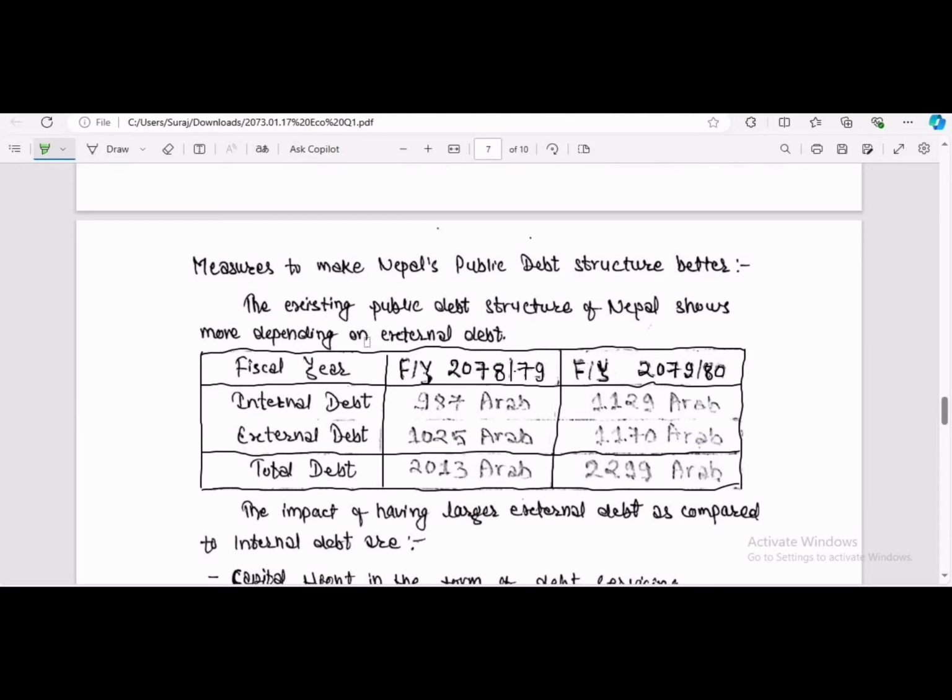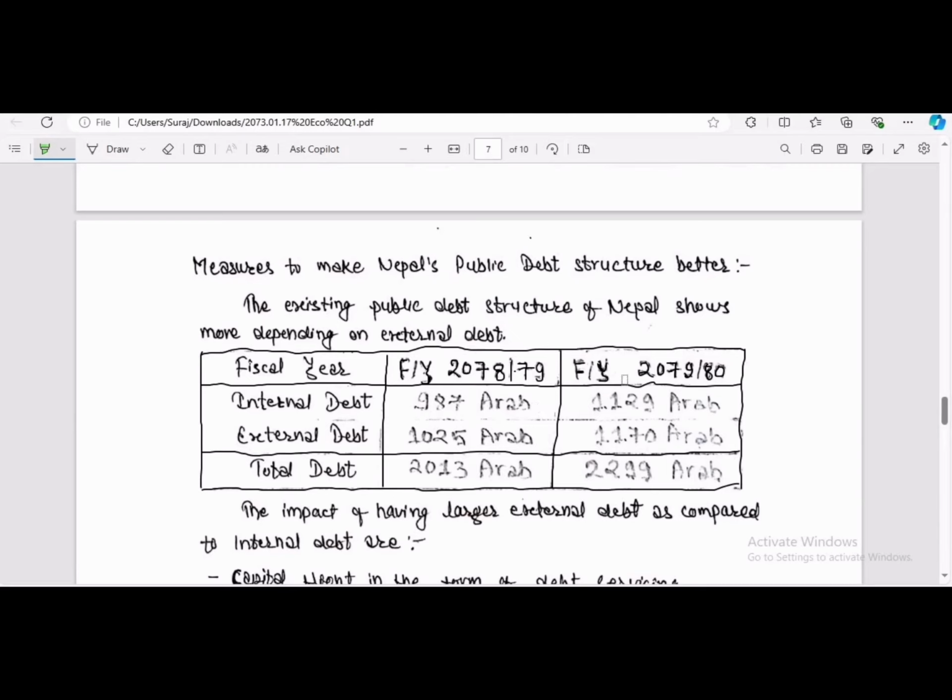We talk about Nepal's public debt structure, and we are more dependent on external debt, and here also we can see it with figures. In the fiscal year 2078-79, there is external debt of 1025 crore, which is more than the internal debt of 987 crore.